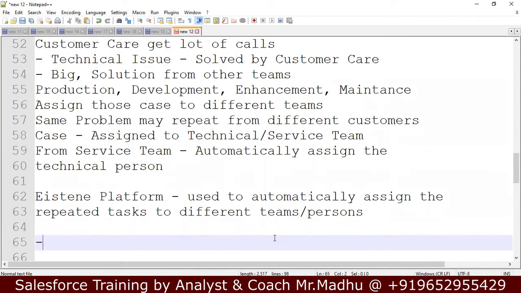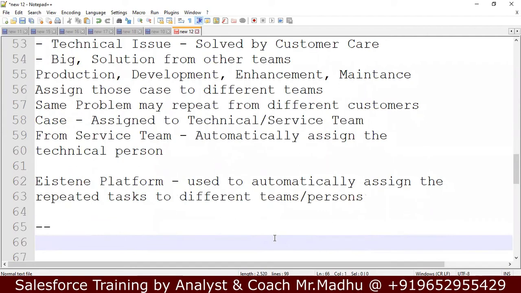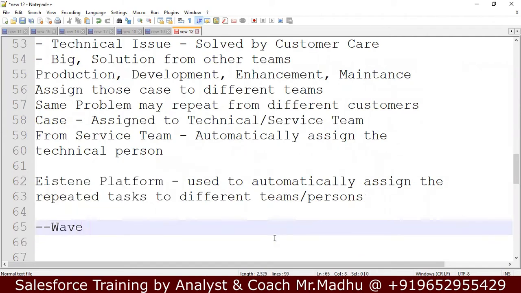This Einstein Analytics was previously Wave Analytics. It used to be called Wave Analytics in Salesforce. They have changed Wave Analytics to Einstein Analytics. What exactly is the Einstein platform? As a part of the Einstein platform, Salesforce has given a feature called Salesforce Einstein Analytics.